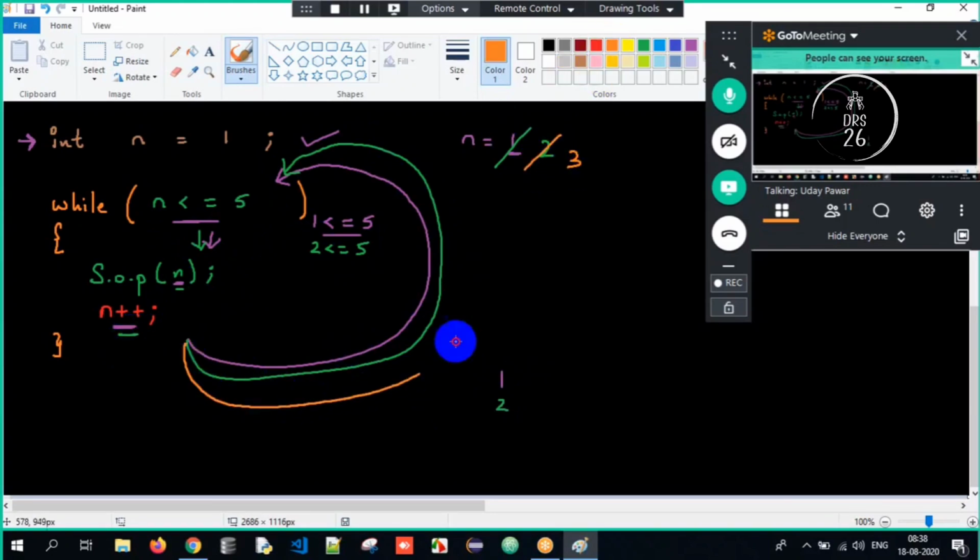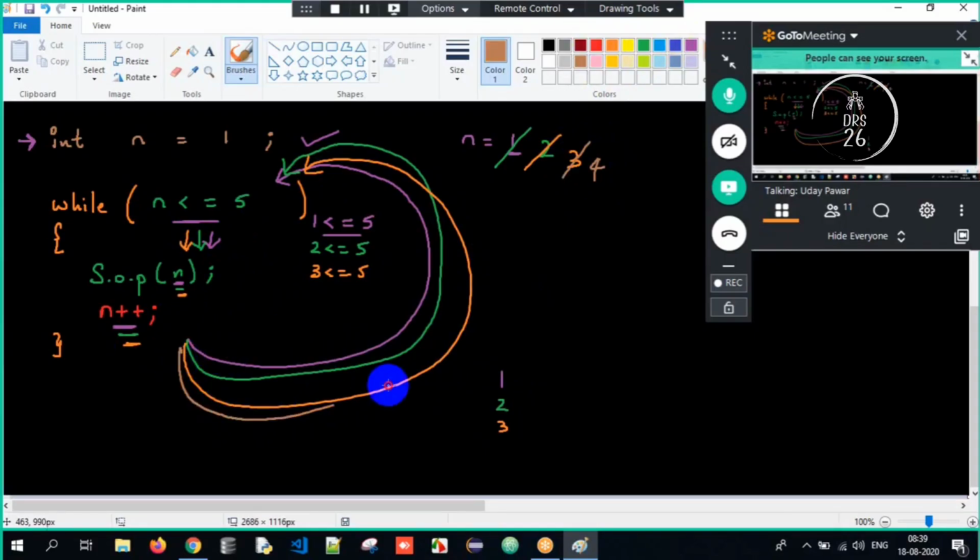Again, it's a loop. It will go back. What is my n value? It's 3 now. Is 3 lesser than or equal to 5? Yes. Control will come inside. n value 3 will get printed. And n plus plus, meaning I am incrementing the value of n by 1. So the n value will become 4.